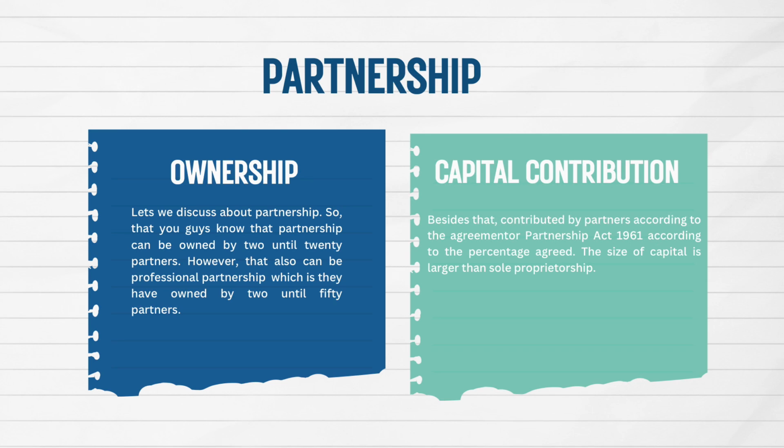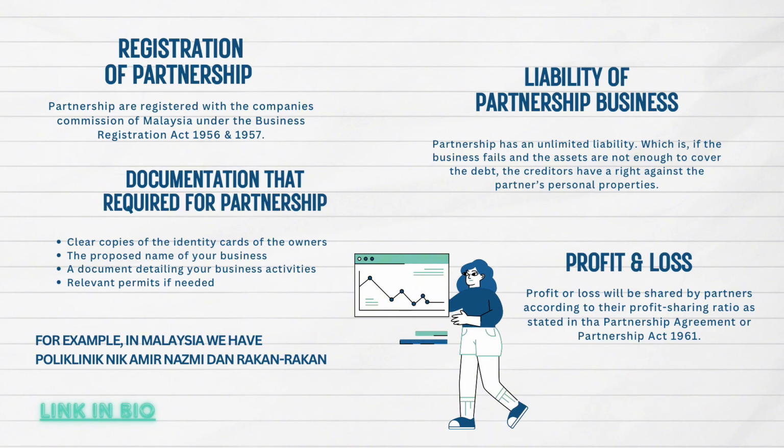Next, let's discuss partnership. Partnership can be owned by 2 up to 20 partners. However, there can also be a professional partnership, which is owned by 2 up to 50 partners. Besides that, capital is contributed by partners according to the Partnership Act 1961, according to the percentage agreed. The size of capital is larger than sole proprietorship. Then let's talk about registration of partnership. Partnerships are registered with the Companies Commission of Malaysia under the Business Registration Act 1956 and 1957.